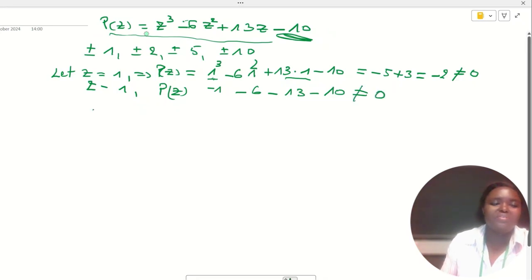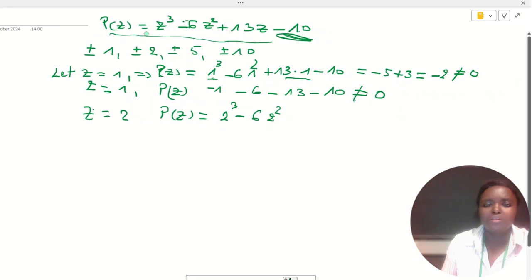What if we take z equal to 2? Then P(2) will be equal to 2 power 3 minus 6 times 2 power 2 plus 13 times 2 minus 10.